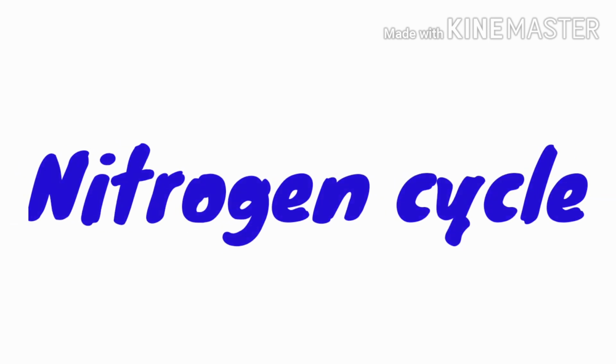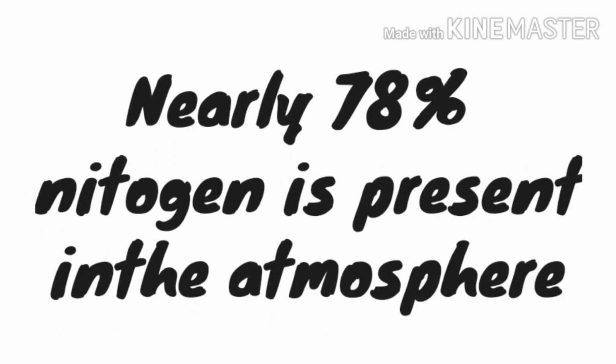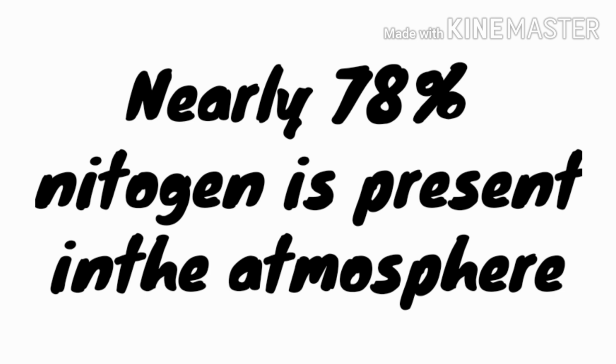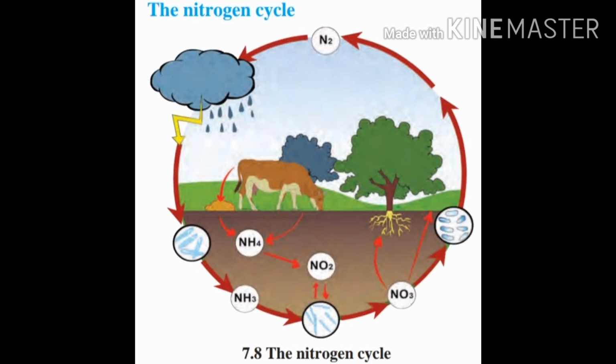Now we are going to start with the third cycle, that is the nitrogen cycle. Children, nearly 78% of the atmosphere is nitrogen, but living organisms or plants are unable to utilize it directly. First, it should get converted into nitrogen compounds. Then only the plants are able to absorb them for the synthesis of protein. So this process of conversion of atmospheric nitrogen into nitrogen compounds is called nitrogen fixation. Nitrogen can be fixed in different ways, that is by physical and biological processes.